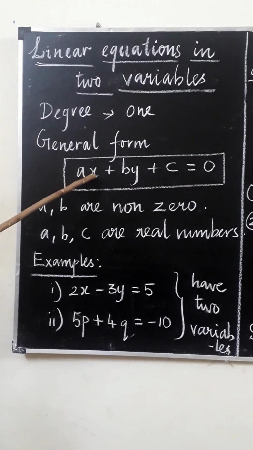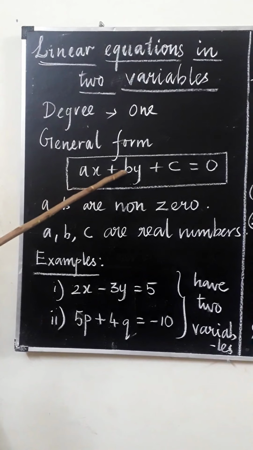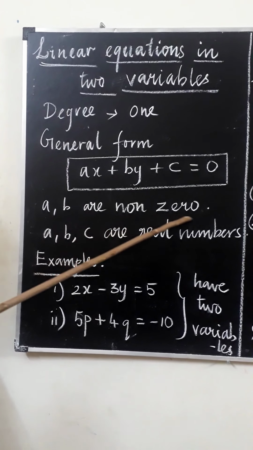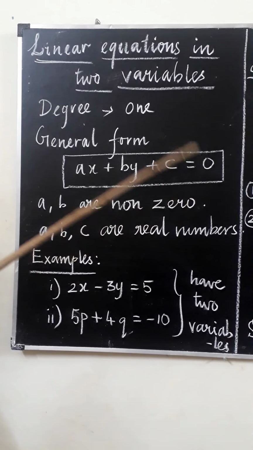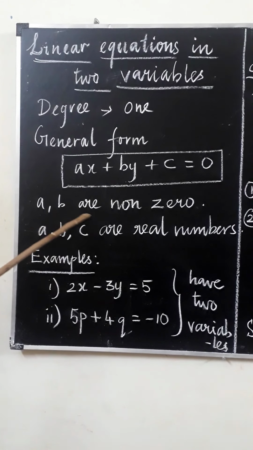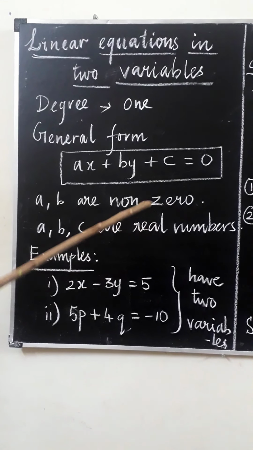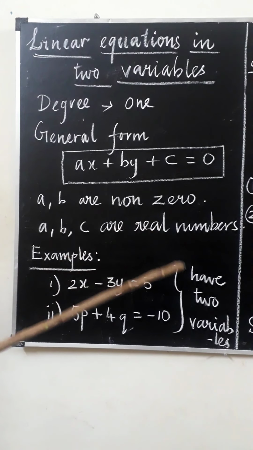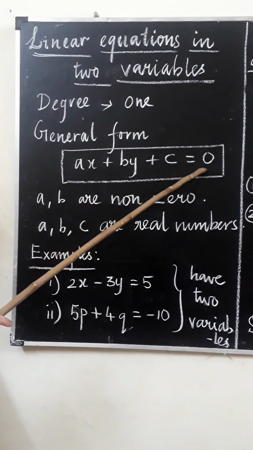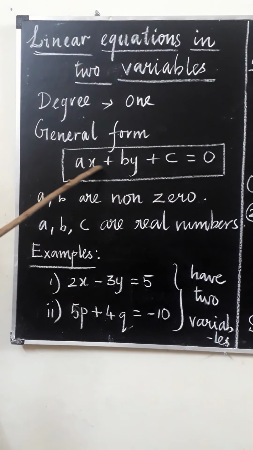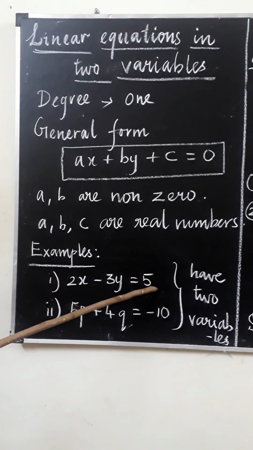A is the coefficient of x, b is the coefficient of y. A and b are non-zero values. A, b and c belong to real numbers. So the general form of a linear equation in two variables is ax plus by plus c is equal to 0, where the variables are x and y. Some examples: 2x minus 3y is equal to 5.